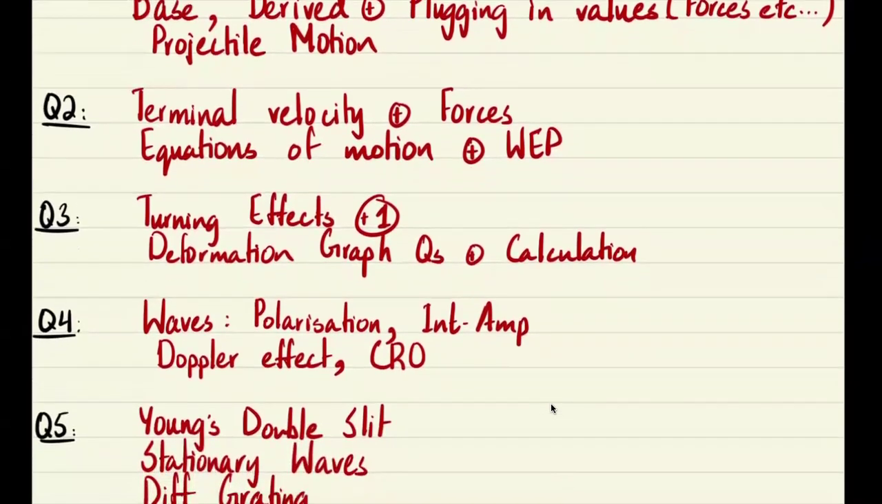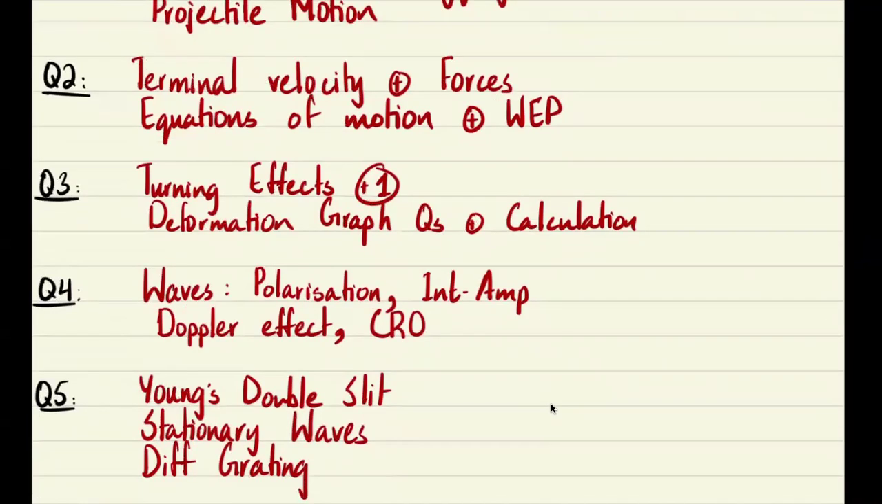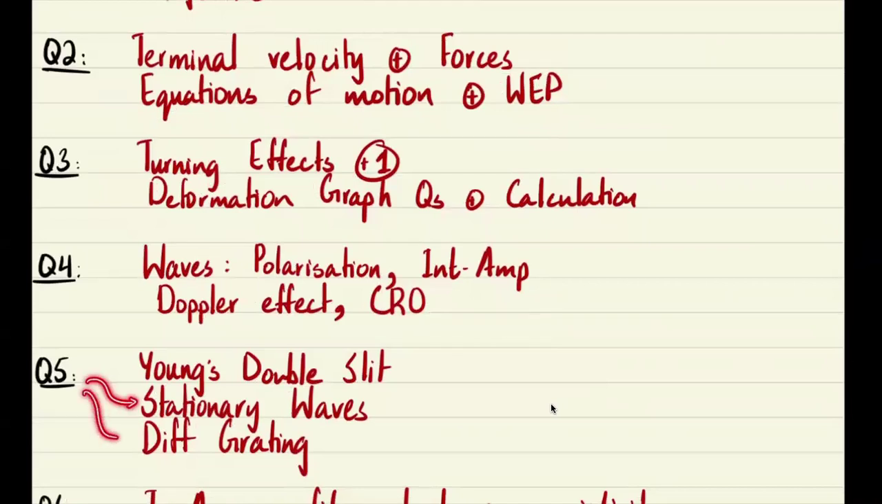Question number 5, Young's double slit, I think, has a very high probability of coming in. Then stationary waves, and the third one is diffraction grating. If you do get diffraction grating, then you would be in luck, because diffraction grating is literally the easiest one out of all of these three, in my opinion. Young's double slit is, in my opinion, the most difficult one. Also the one that has not been tested for quite some time. So I feel like that has a chance of coming in.